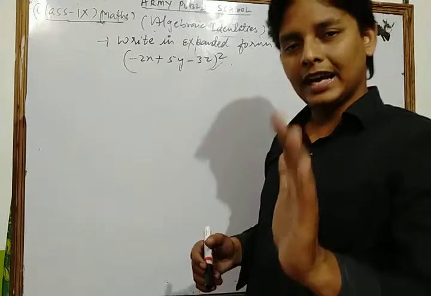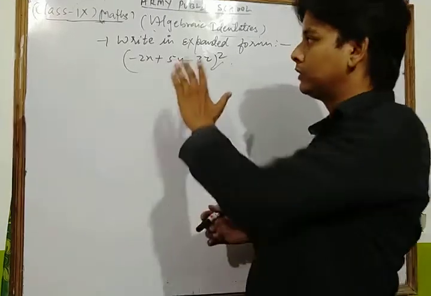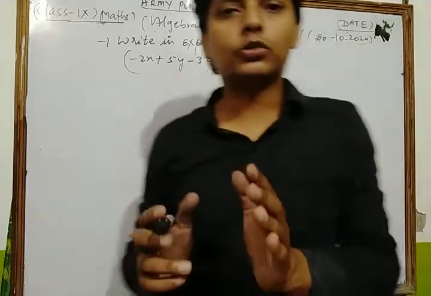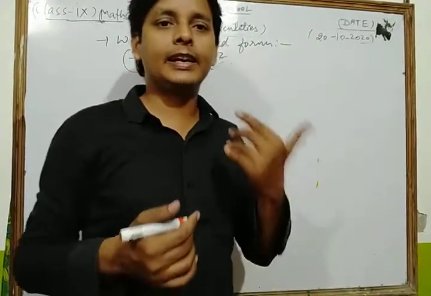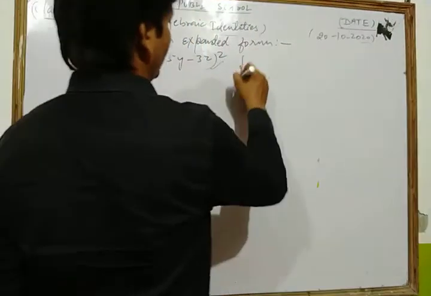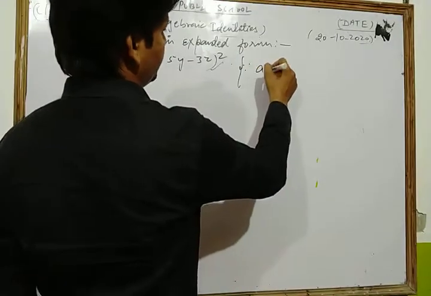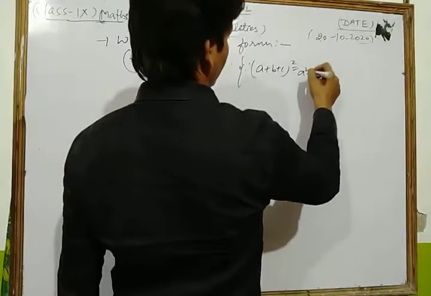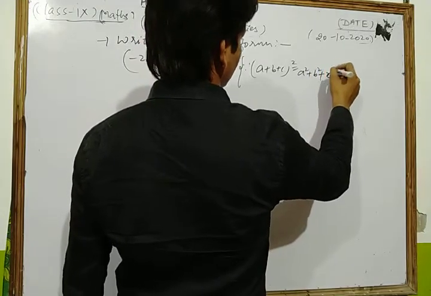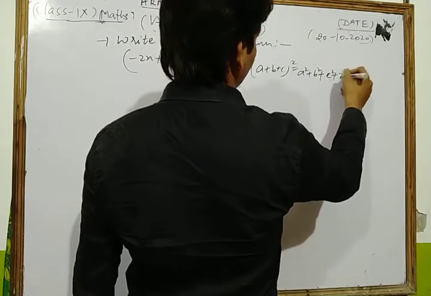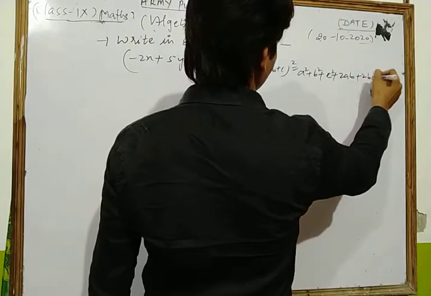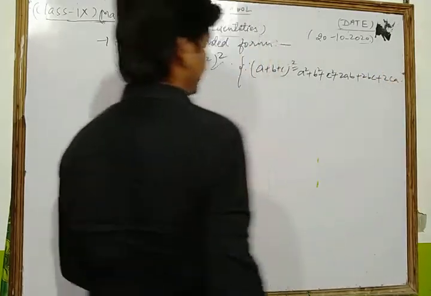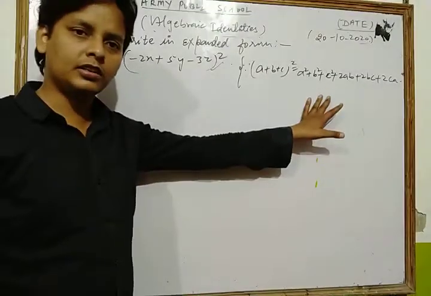So with the help of that algebraic identity we simplify them. First of all, dear student, we write the algebraic identities. We know that (a plus b plus c) whole square means a square plus b square plus c square plus 2ab plus 2bc plus 2ca. This is your question, na?